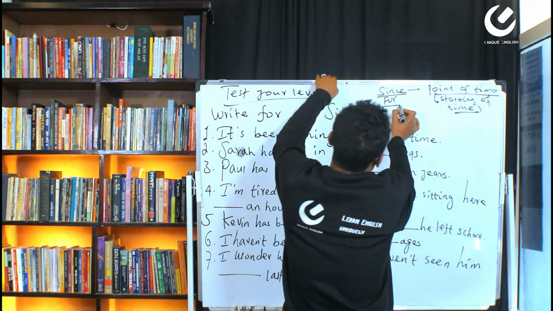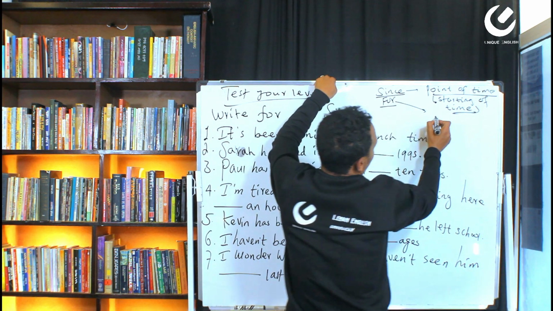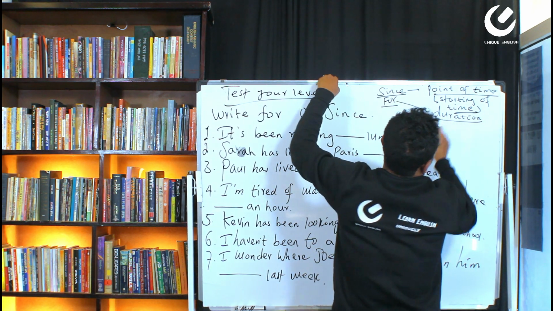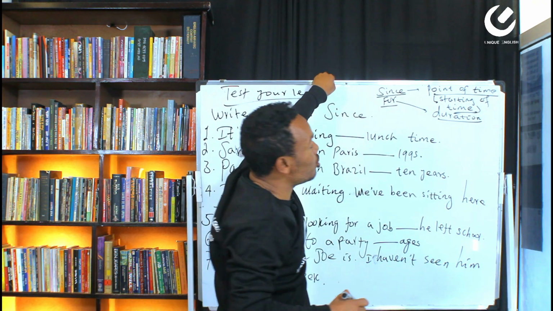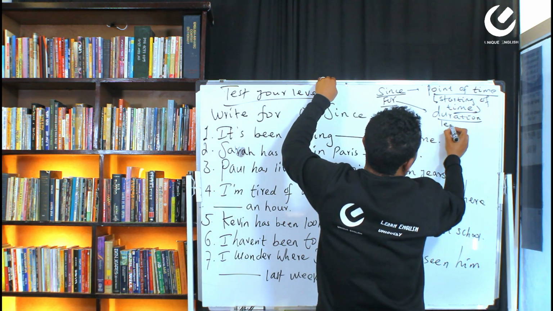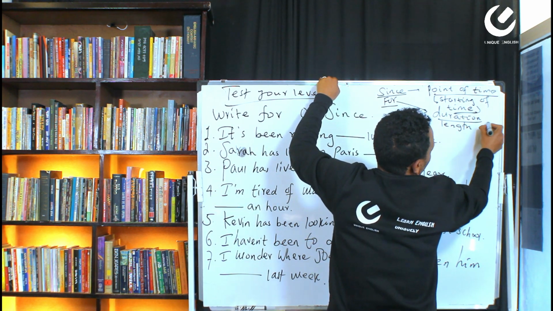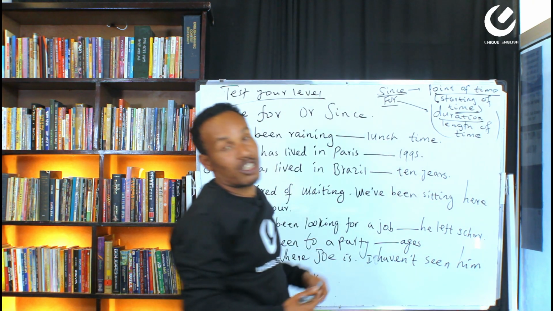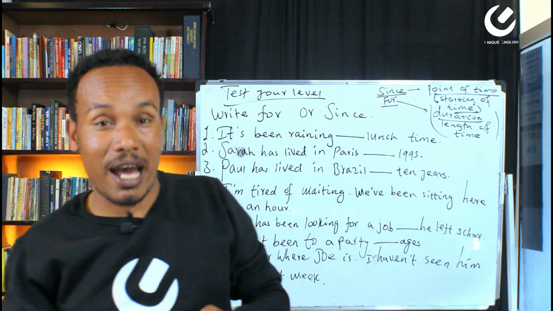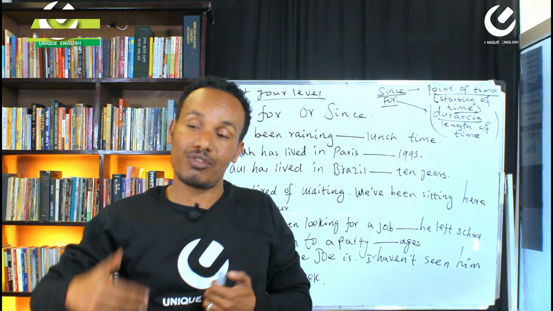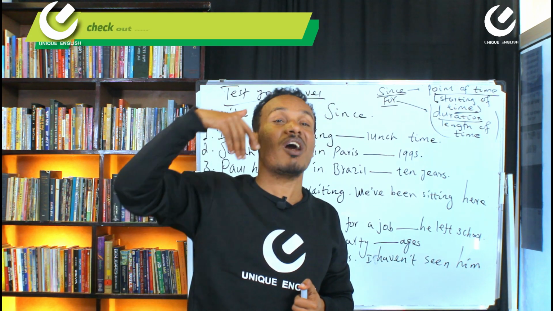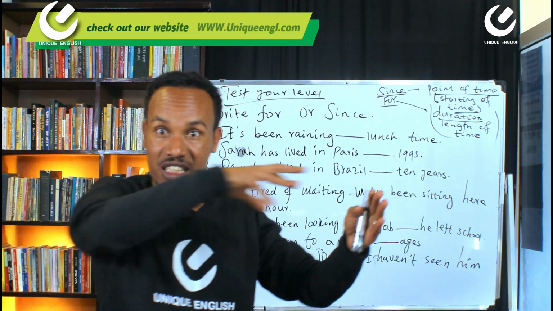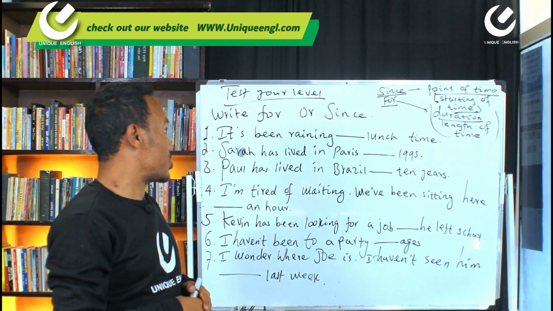Whereas for refers to duration of time. It refers to duration, the length of time. For is used to talk about duration of time, or length of time, how long.